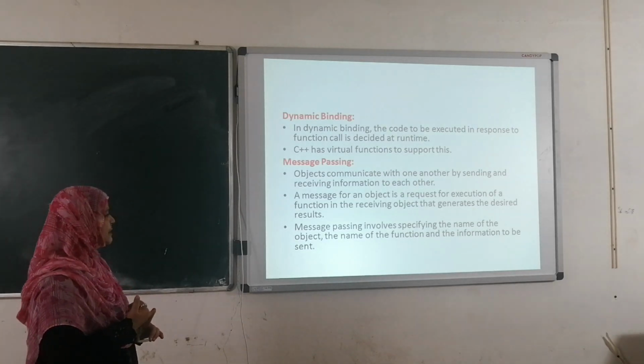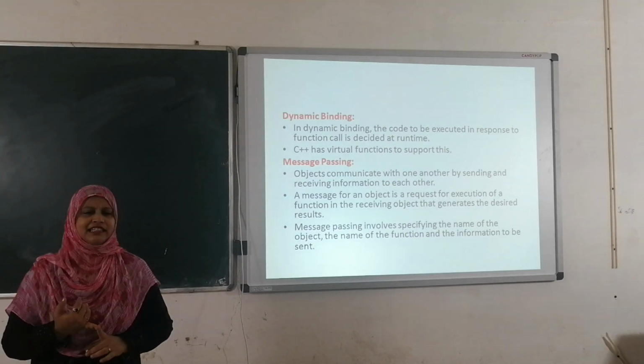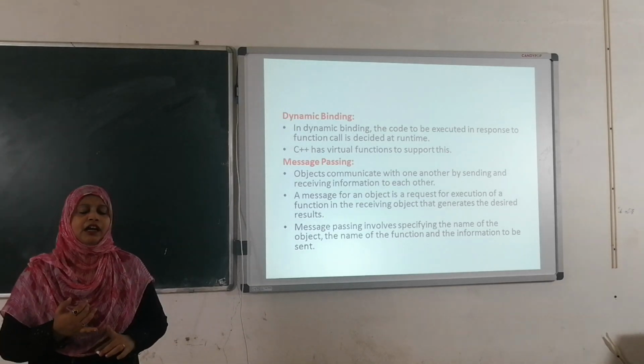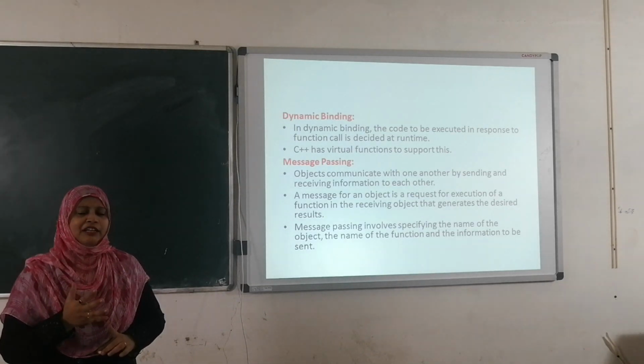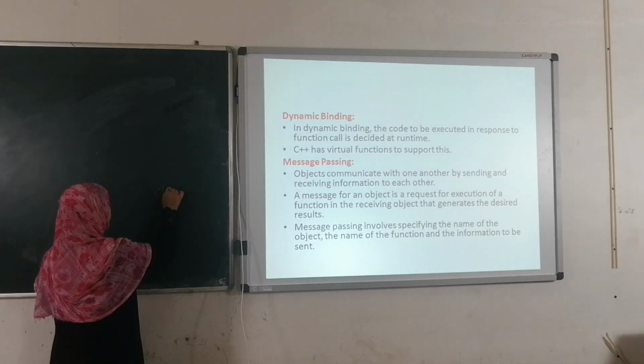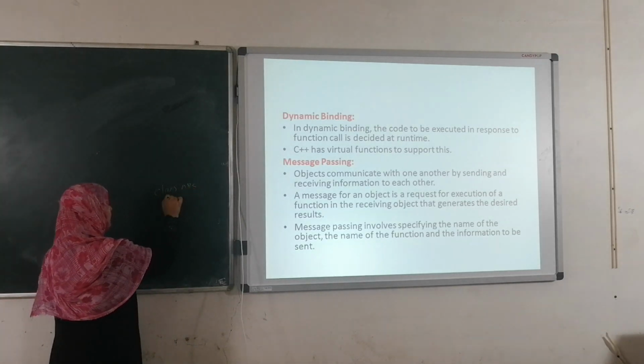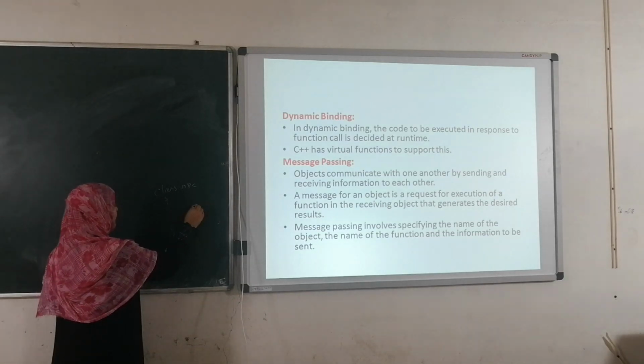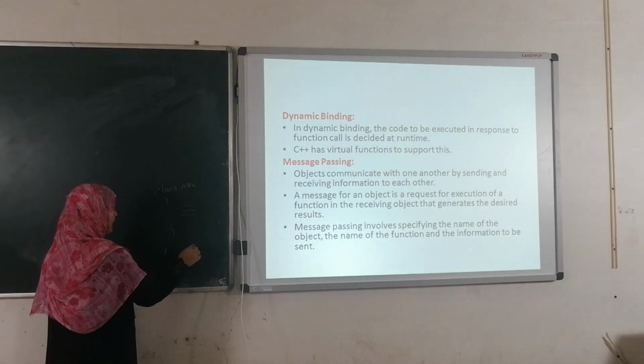Next one is message passing. Message passing means we communicate between two objects. For example, class ABC is there. For the class ABC, we have various types of data members and member functions.